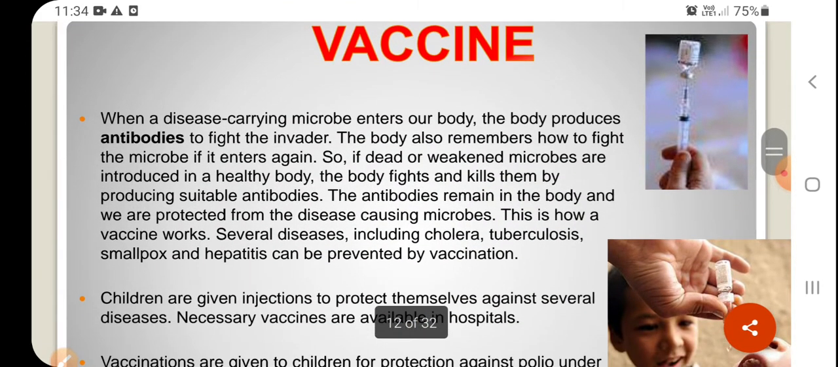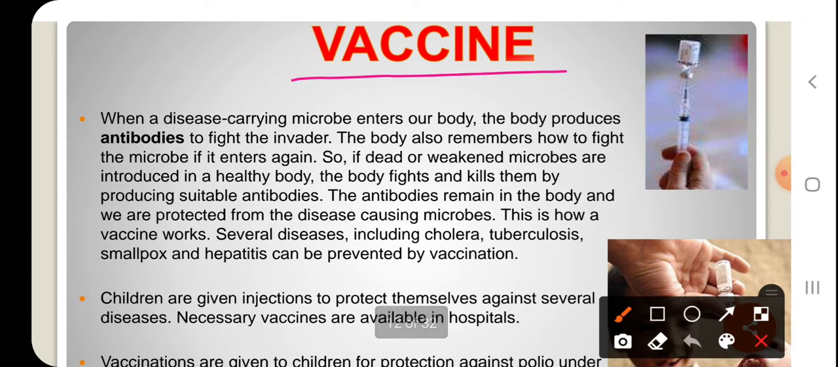Okay, so now your microorganisms can even be used to make vaccines. This is very important. The intake of these vaccines is called vaccination. In these vaccines, what we are doing is introducing an artificial immunization to our body by taking in the dead or the weakened microorganisms.